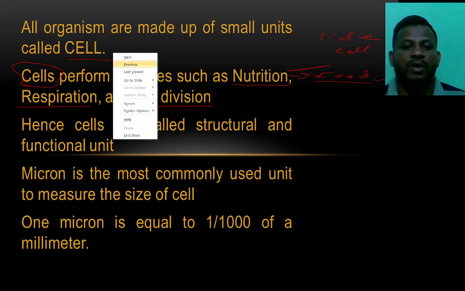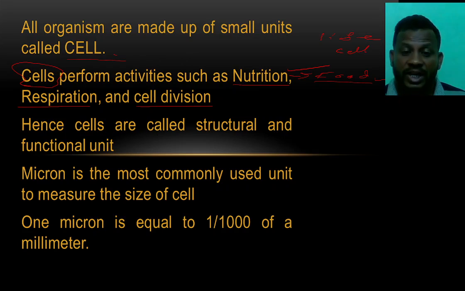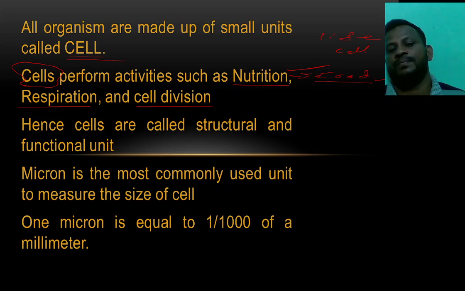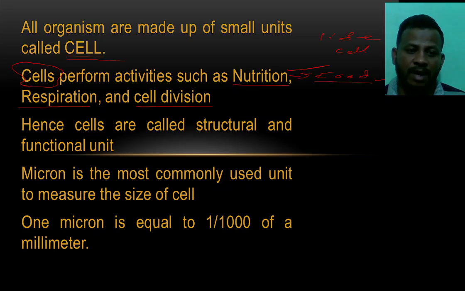Whatever we consume, every food is digested in the cells present in our bodies. And second, respiration. Respiration is the process that takes place in every organism with the help of a cell. With the help of the cells we respire, and at that time they produce energy.